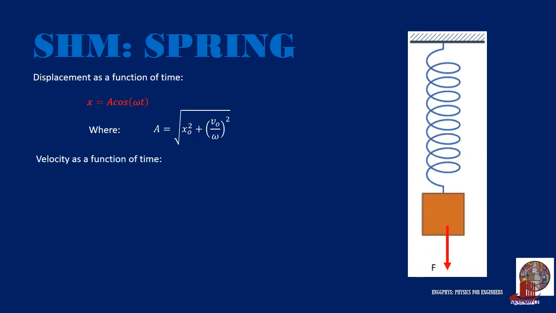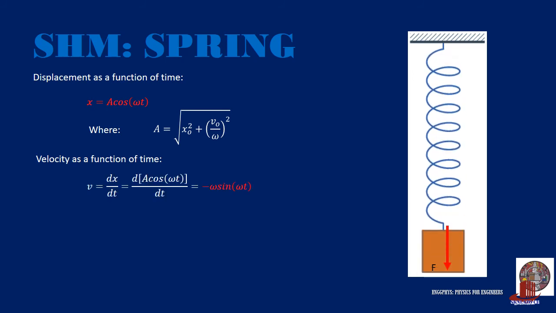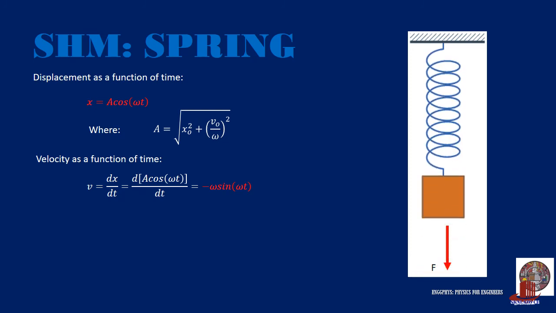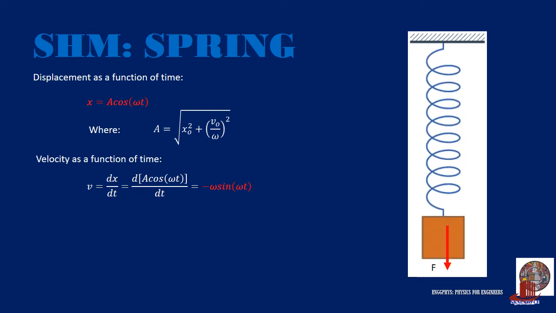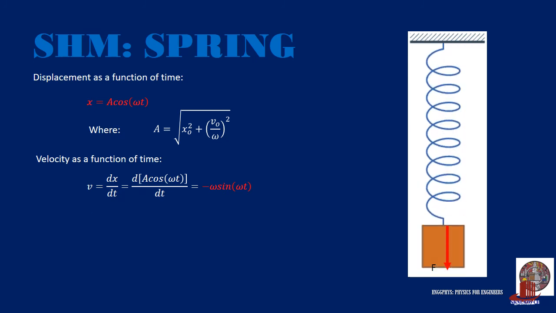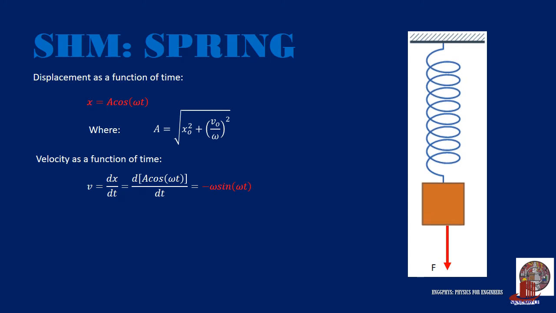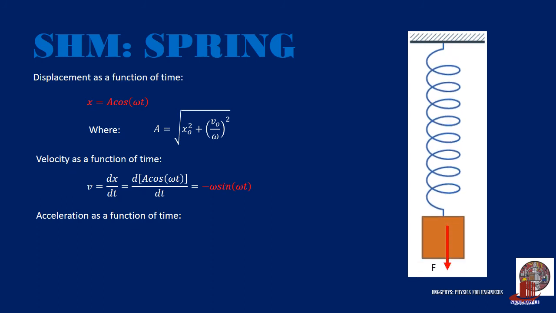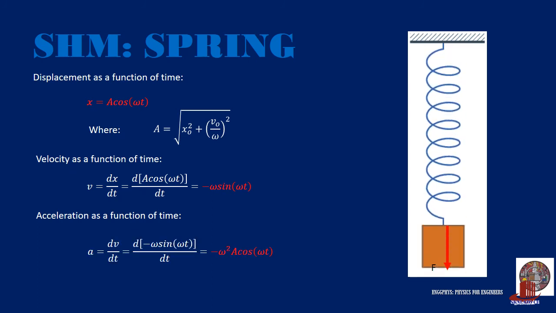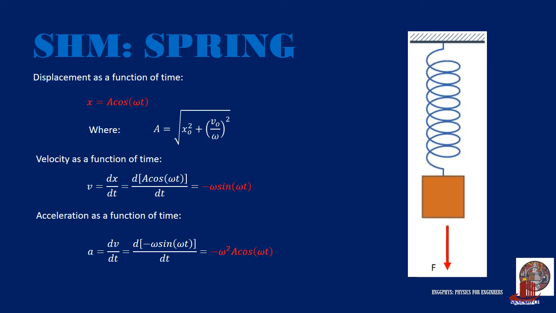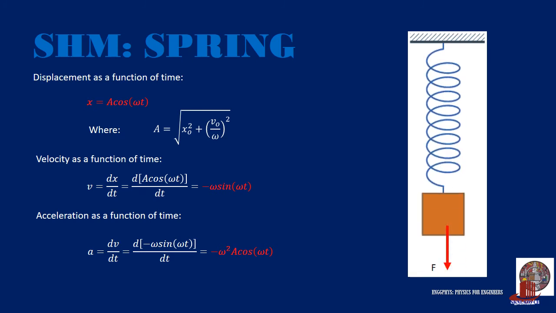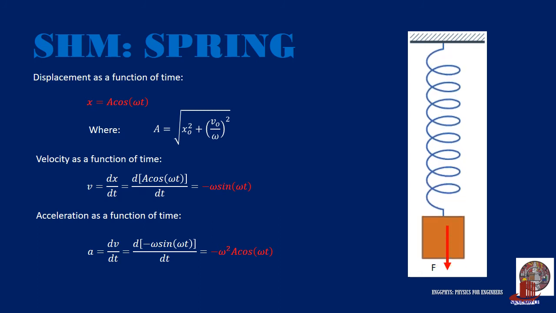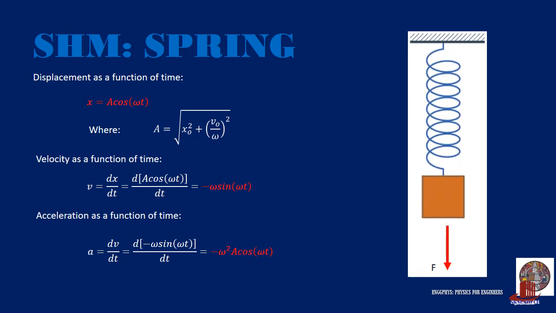The velocity as a function of time is computed as the derivative of displacement, so velocity is equal to dx over dt, or d of a cosine omega t over dt, wherein it would turn out as negative a omega sine of omega t. And lastly, acceleration as a function of time is taken as the derivative of velocity, or the second derivative of displacement, with which you're going to yield the formula a is equal to dv over dt, or d of negative a omega sine omega t over dt, turning out to be negative omega squared a cosine omega t.